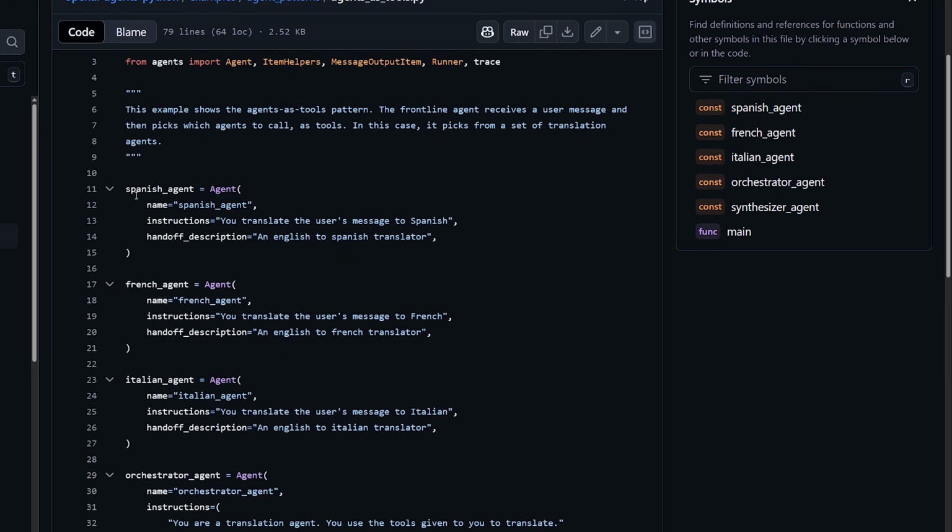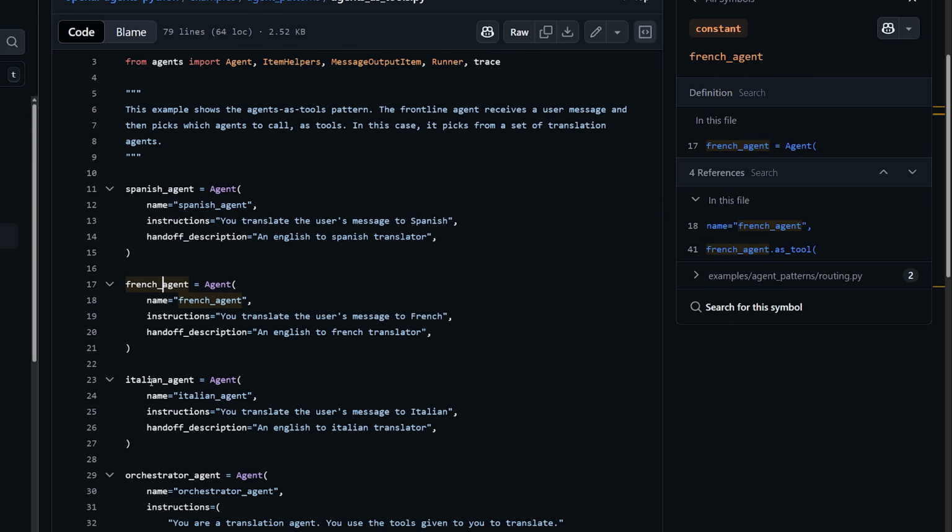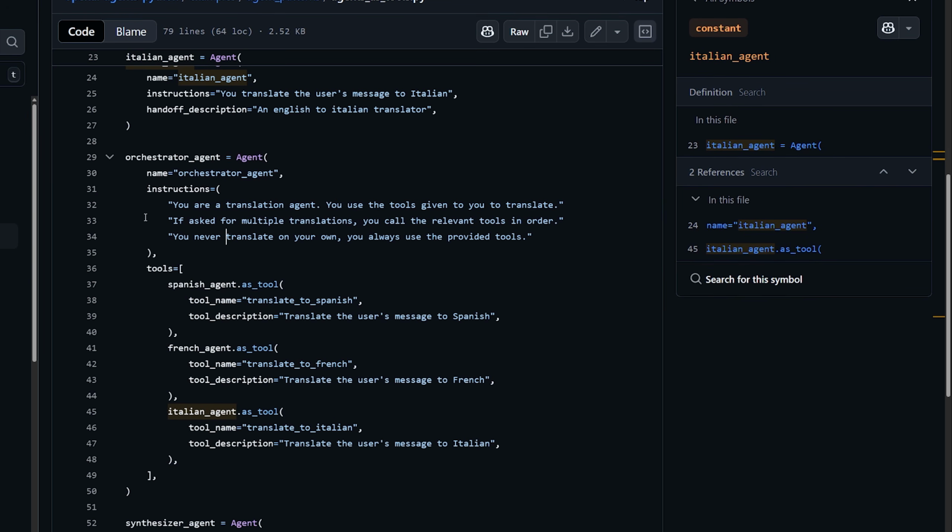Okay, so we have our three agents same as before: Spanish, French, and Italian. They all look the same. These are all the same, but then we have now an orchestrator agent. So this one has instructions. You are a translation agent. You can use the tools given to you to translate.